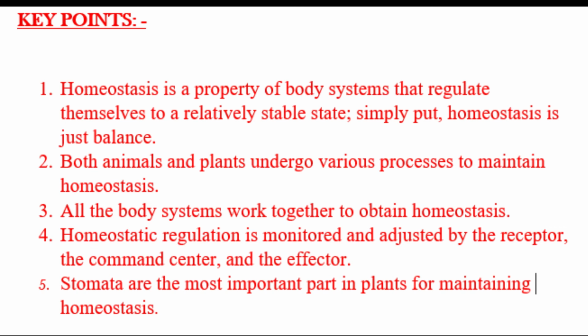Both animals and plants undergo various processes to maintain homeostasis. Number 3. All the systems work together to obtain homeostasis. Number 4. Homeostatic regulation is monitored and adjusted by the receptor, the command center, and the effector. Number 5.